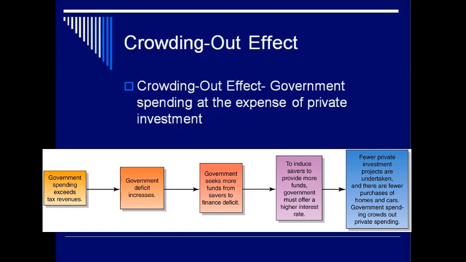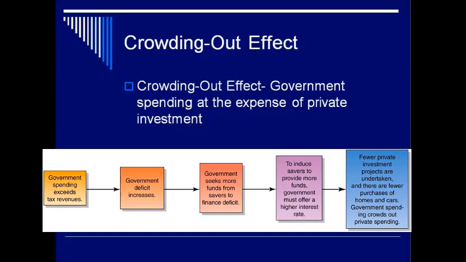So the crowding out problem is the fact that expansionary policy, when we decrease taxes and increase government spending, causes the government to be in the negative. It causes a deficit. So in order to implement expansionary policy and move us out of a recession, the government has to spend, and it puts them in a deficit.